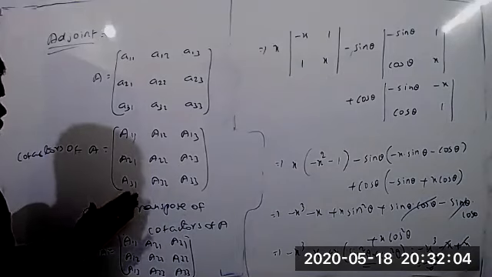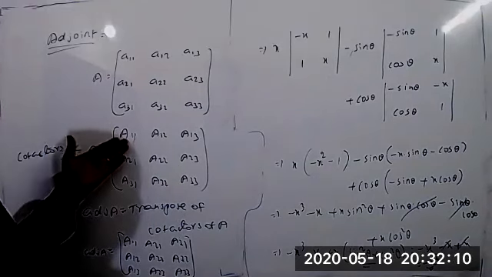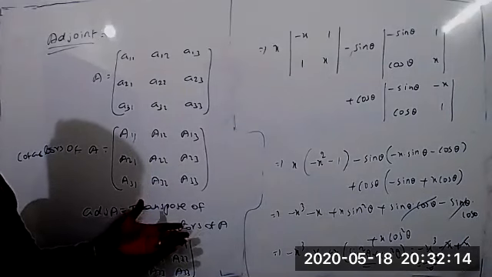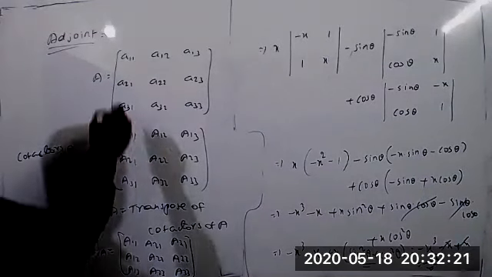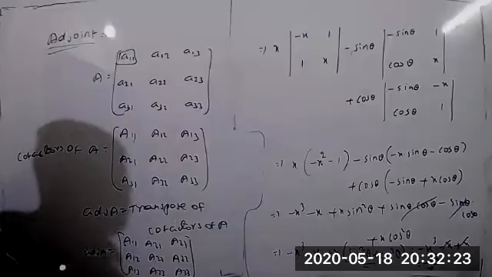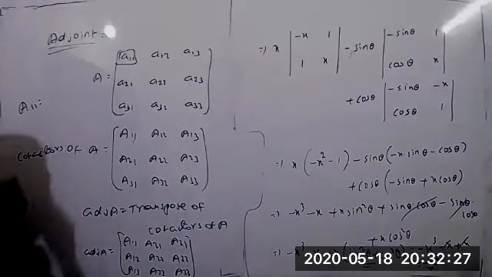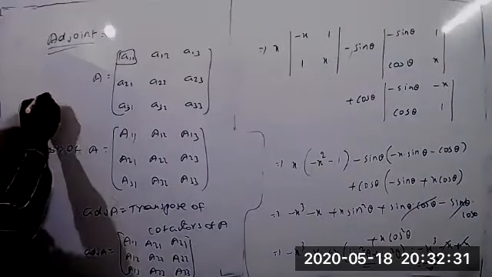But the problems are very lengthy, and when you are finding the inverse it gets even more lengthy, because we have to find the cofactor of each and every element. That is a big procedure. But at that time we do not find the minus separately, we take it directly. Suppose we take this element: how do we find the cofactor of A11? What is that?